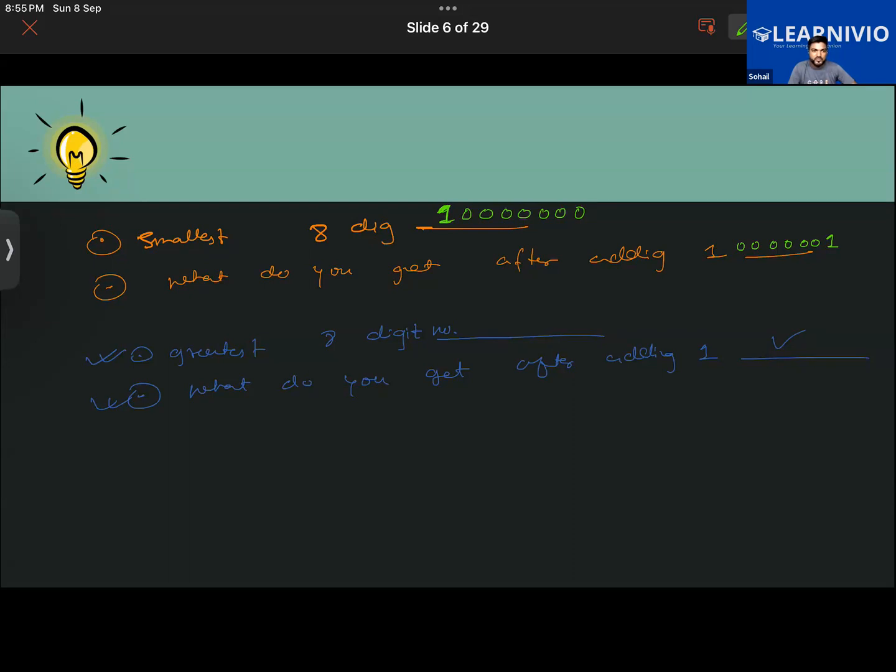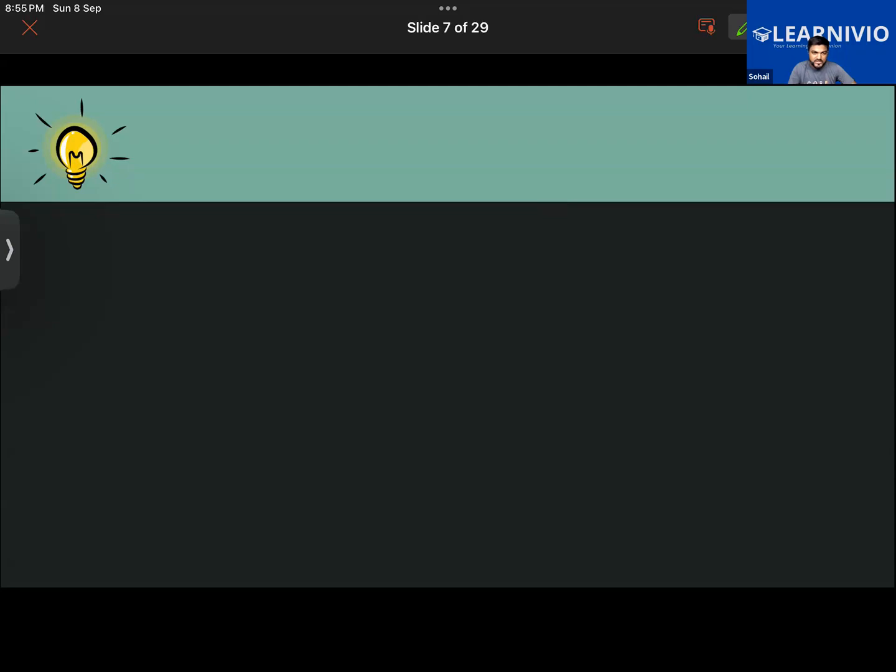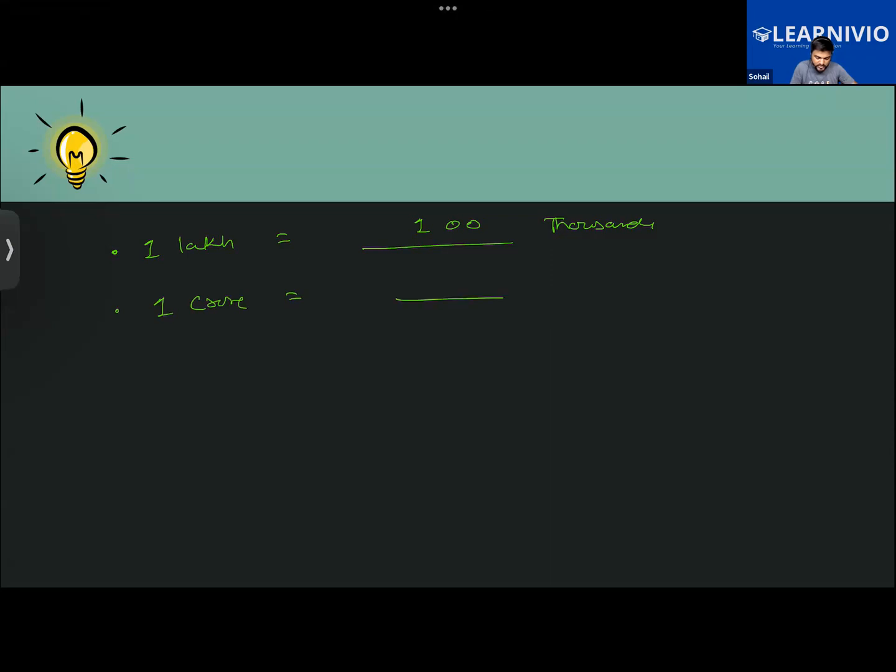Okay, let us do some more revision. We had also learned about the conversion of numbers. We know that 1 lakh equals how many thousands? 1 lakh is equal to 100 thousands, that is 100,000, isn't it, guys? We know about this. Okay. What about 1 crore? 1 crore equals how many lakh?